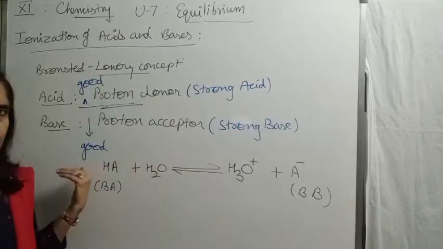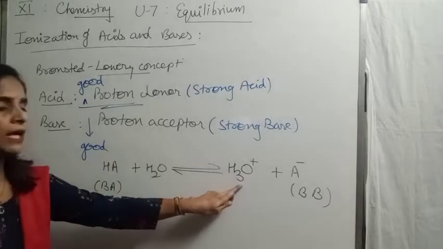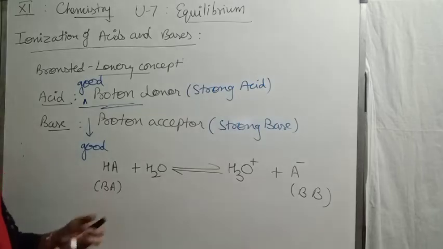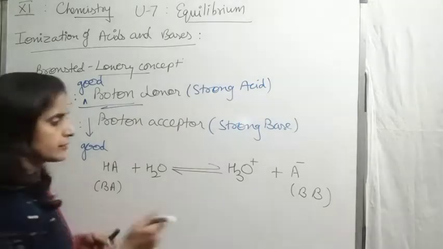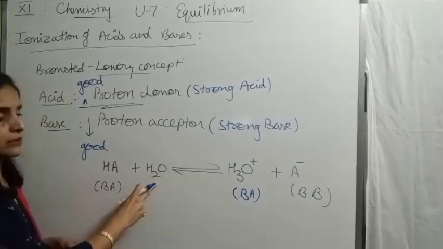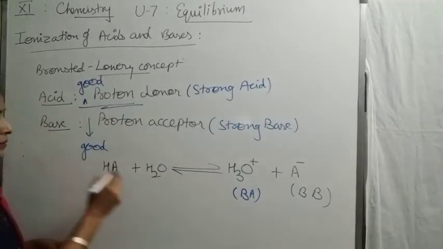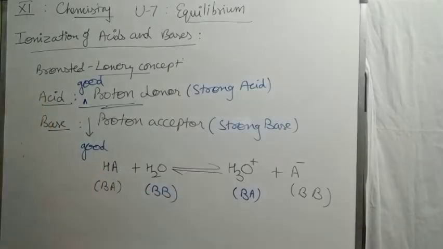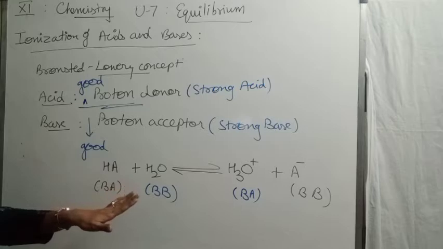Similarly, in the backward reaction, as hydronium ion is losing a proton, it is a Bronsted acid, and water is a Bronsted base. Is this clear? This acid and base.